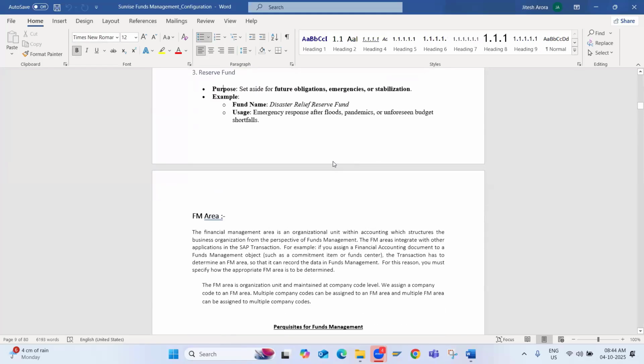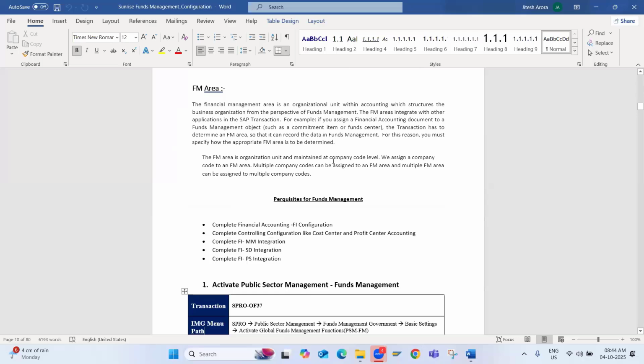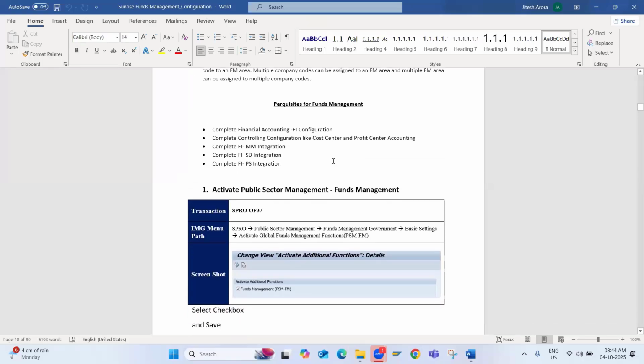So here we have the FM area or fund management. First of all, if you want to work on fund management and do the hands-on, you need to ensure that you have completed your financial accounting or FI configuration in the system. Then you have also completed your CO related configuration, which means you have set up your controlling area, you are able to create the cost center and profit center, and you have also activated your material ledger.